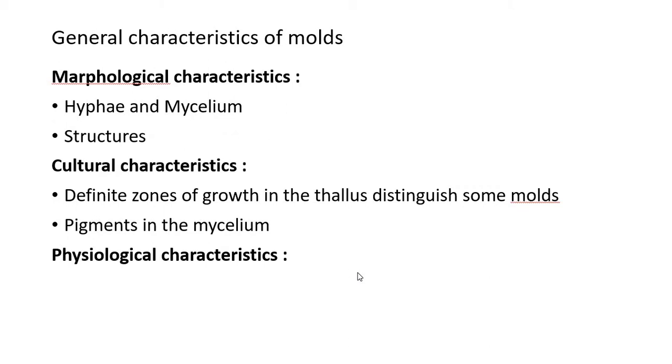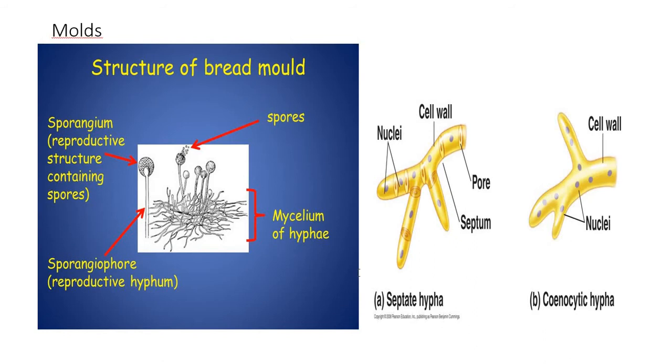Now we'll discuss the general characteristics of molds. Under general characteristics, we'll be discussing morphological characteristics, cultural characteristics, and physiological characteristics. Morphological characteristics means the form and structure of the molds determined by microscopic examination.